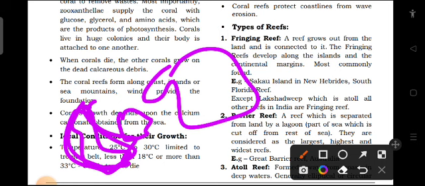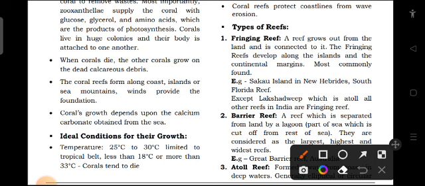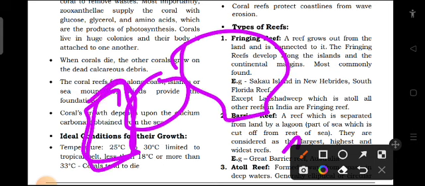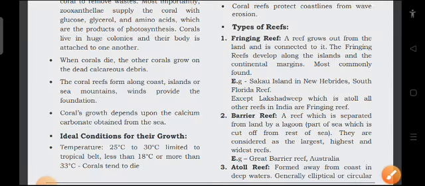So these are considered the largest and the highest and the widest reef. Example, Great Barrier Reef, Australia. Barrier is something, here lagoon will be there, here ocean will be there, and this is how the reefs are attached, called barrier reef. Then the next type is atoll reef.